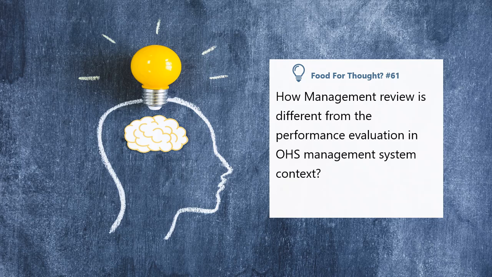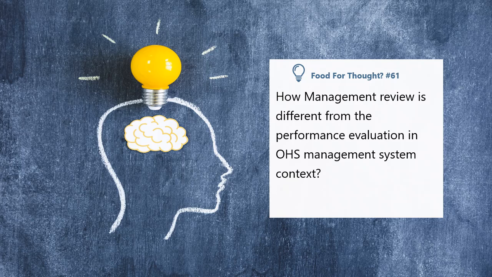How is the management review process different from the performance evaluation in the OHS management system context? Pause this slide and think of this answer before I explain. The management review process is completely different from the performance evaluation process. Performance evaluation is the third step of Plan, Do, Check, Act, that is PDCA, which means measuring the effectiveness or efficiency. But what to do with the measuring results?